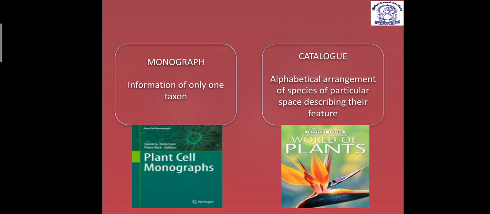Suppose here it is given plant cell monograph, means it is the information of plant cell only, not apart from that. So it has only one taxon, that is a monograph. The last one is a catalog, and a catalog has an alphabetical arrangement of species of a particular area, describing their features as well. Alphabetically all species have been arranged.